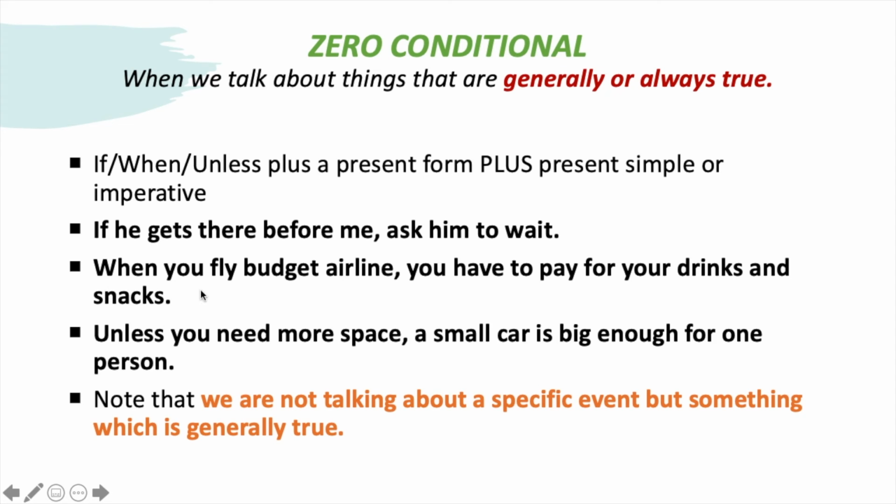Another example with when this time. When you fly budget airlines, you have to pay for your drinks and snacks. So this is generally true, always true. Unless you need more space, a small car is big enough for one person. As you can see, it is also generally true. What is different in these types of sentences, which we call zero conditional, is that we are not talking about a specific event, but something which is generally true.